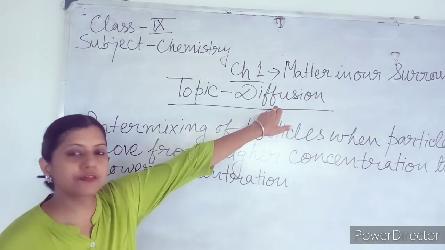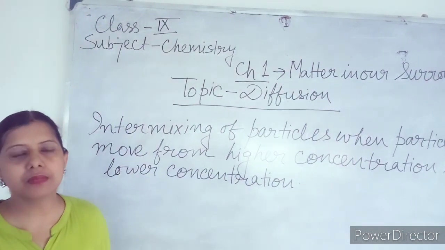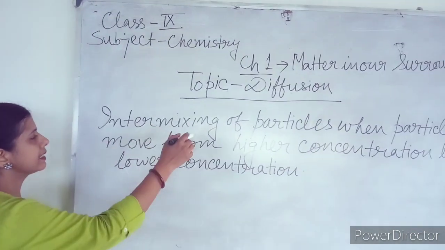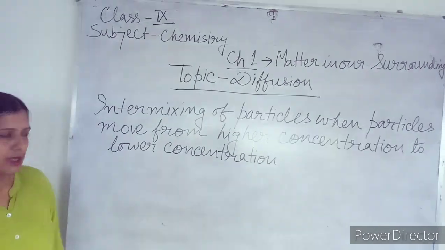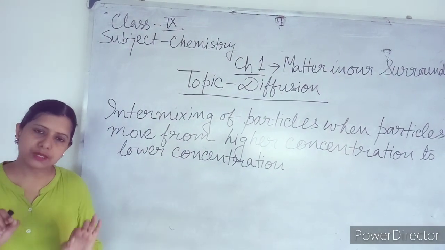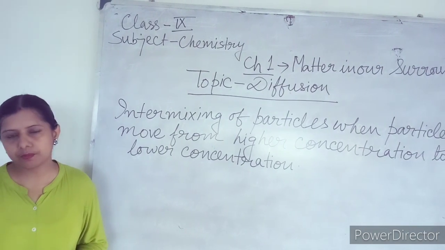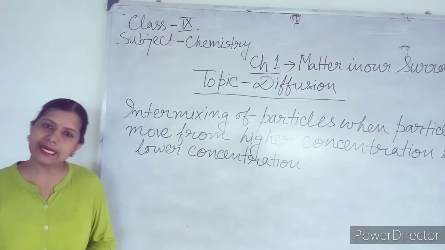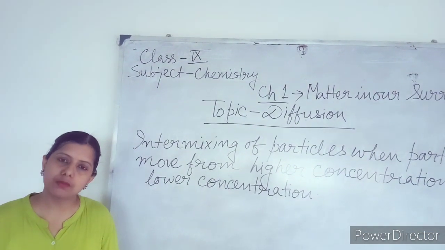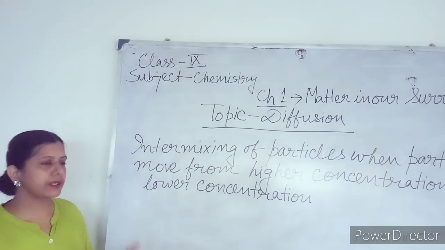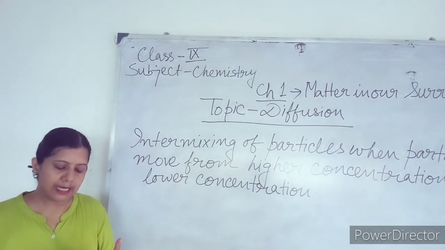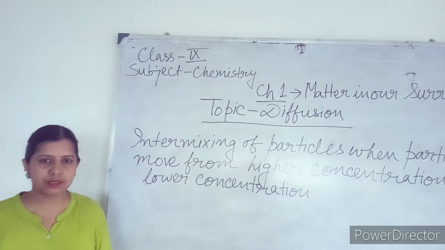Today my topic is diffusion. First, what is the meaning of diffusion? Diffusion means intermixing of particles. Particles are the smallest substance by which a matter is made up of. You have already learned states of matter, solid, liquid and gas. These are the three normal states of matter. Along with that, you know two other states, that is Bose-Einstein condensate and plasma.